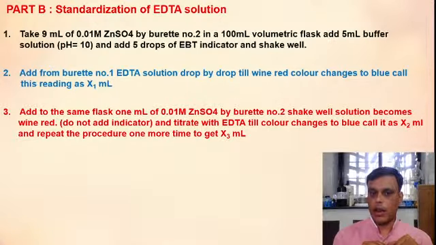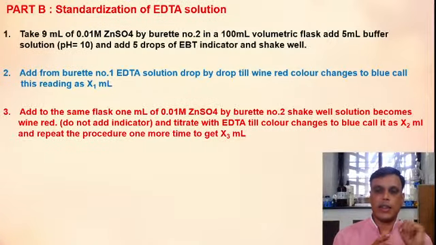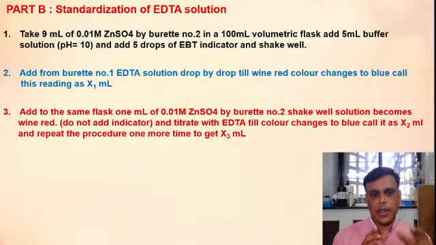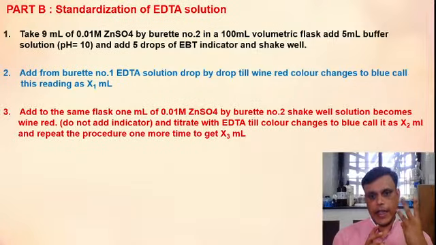Again we have to titrate this solution with EDTA till the color changes to blue, and call this reading x2 ml. Repeat the same procedure one more time so that you will get x3. So you will now have x1 ml, x2 ml and x3 ml ready.